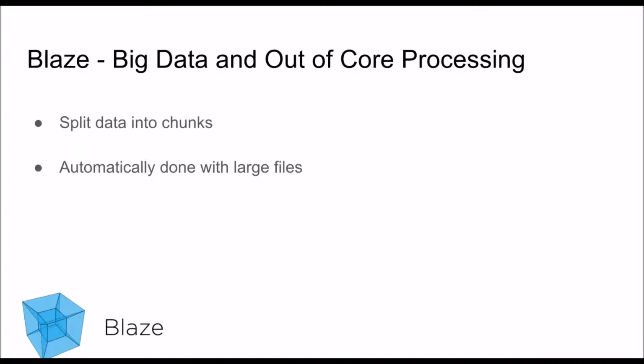We will now talk about big data and out-of-core processing. Out-of-core processing is a concept where your data set is so large that it cannot fit into memory. But Blaze is able to pull chunks of the data into the memory and operate on it. It can do that in sequences, and when it has processed all chunks, it will have to finalize the computation with another operation on the intermediate result. Not only does Blaze support this feature, but it actually does it automatically if you are given a large data file that cannot fit into memory.